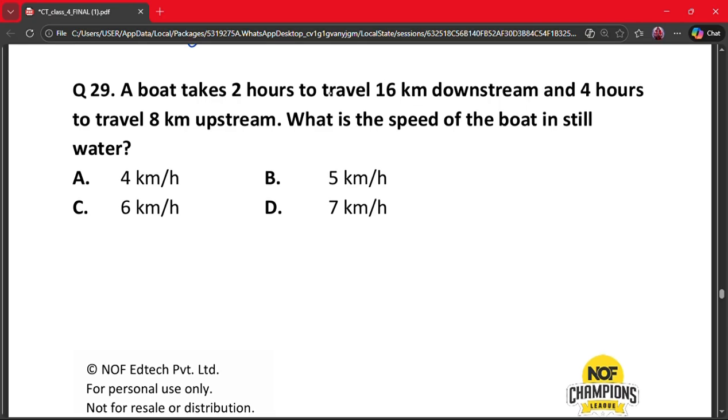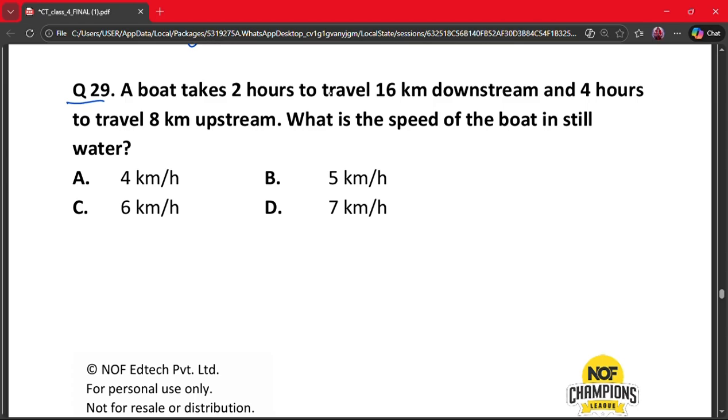Our next question is question number 29. A boat takes 2 hours to travel 16 km downstream and 4 hours to travel 8 km upstream. What is the speed of the boat in still water? A. 4 km per hour, B. 5 km per hour, C. 6 km per hour and D. 7 km per hour.